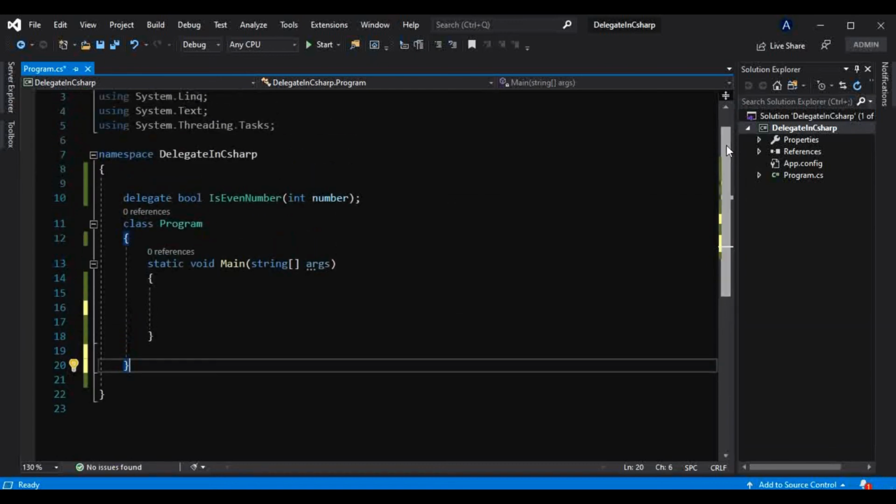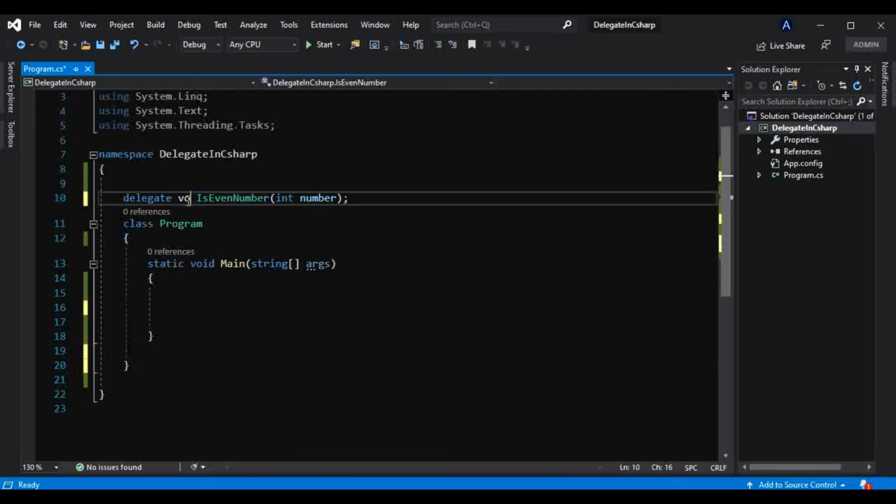Let's create that signature as void, and I will not take anything here, and I will name that show message delegate.